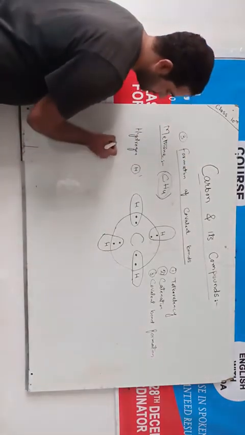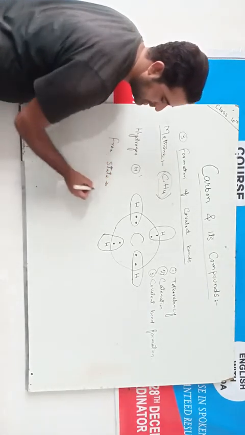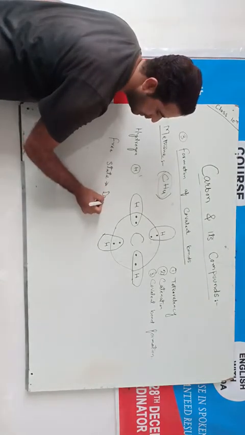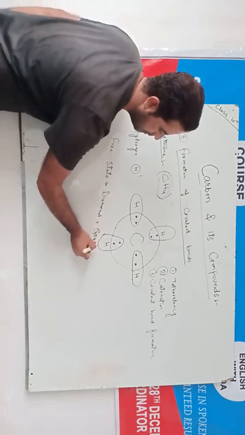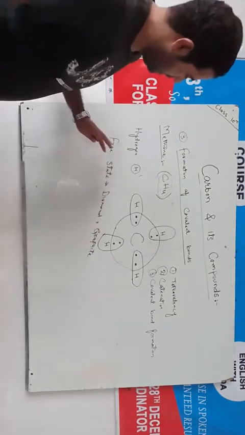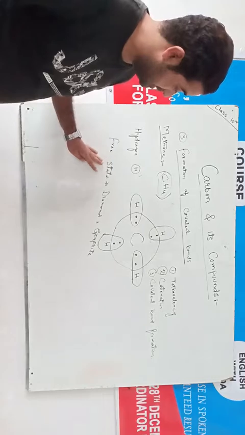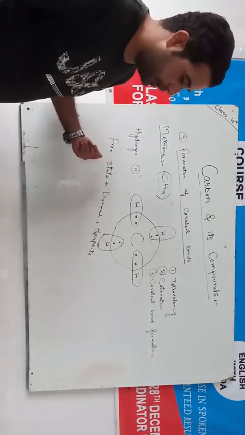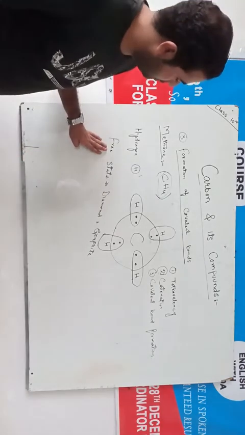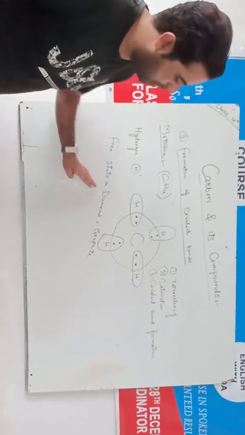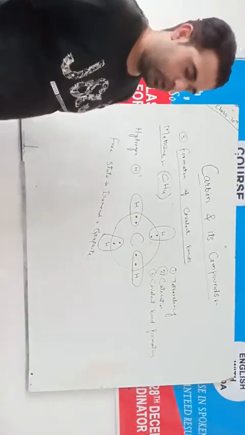In free state, the carbon, it exists in the form of diamond and graphite. Once again, carbon exists in nature in free state as well as combined state. Free state means when the carbon is not attached or linked to any other substance, when it is pure carbon. So in nature it exists in free state, but in the form of diamond and graphite. But it is very rare, its percentage is very low.